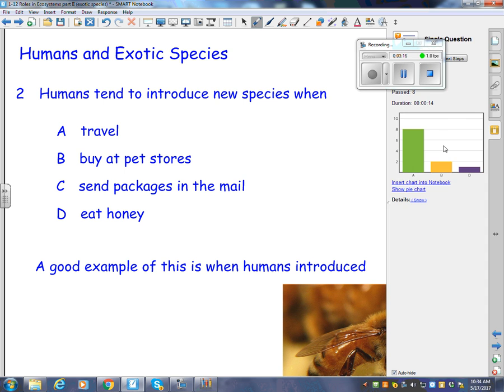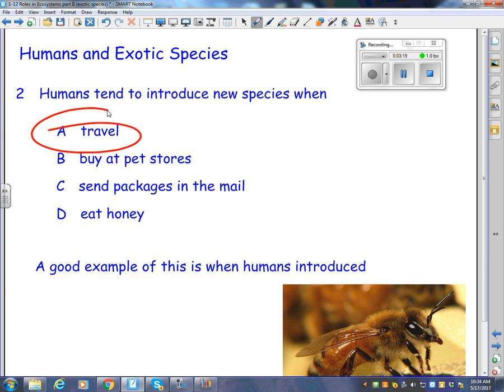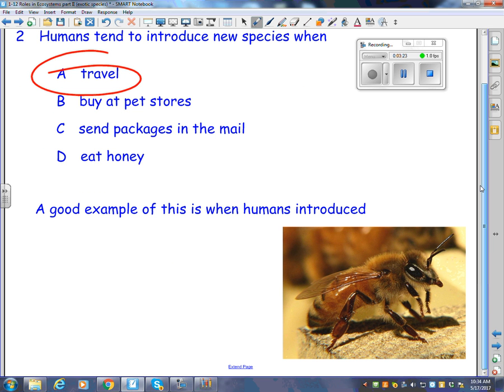Yeah, it's A, when they travel and they inadvertently take stuff from one place to another. A good example of introducing humans is when they introduced the killer bees. Let me read. The African bees are usually referred to as killer bees because they tend to swarm and attack animals they see as a threat to their hive. Cattle, dogs, and humans have all been killed by the bees. Unchecked by natural predators, their population grew and they began to spread.